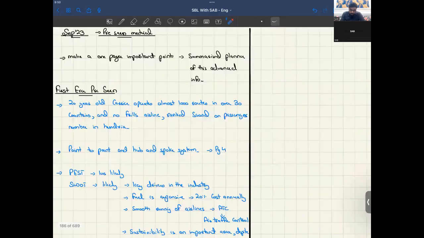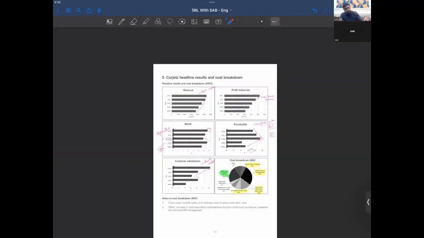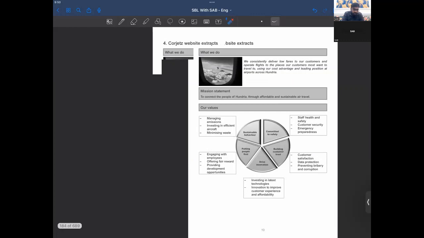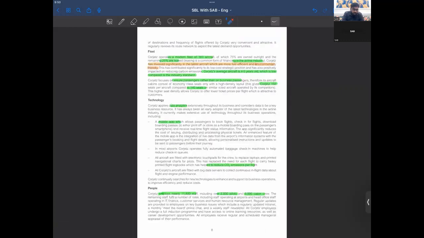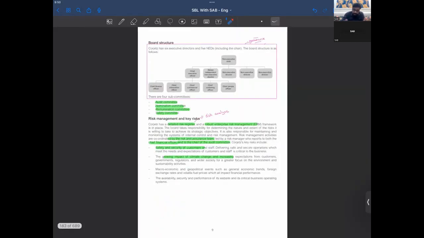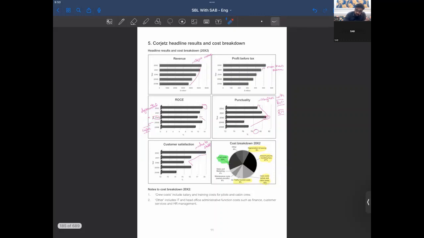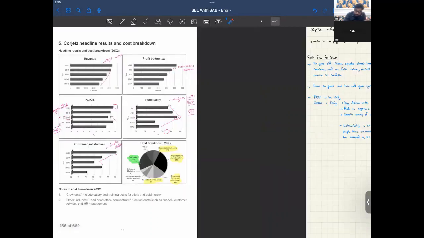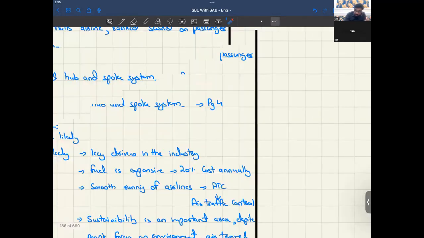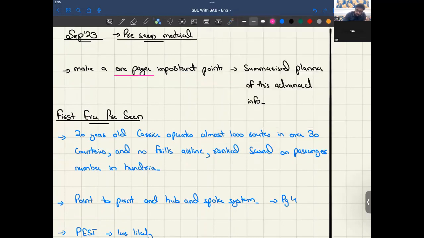And here we go, our complete advance info being done. So again, I want every student to make a one-pager of the important points, and how you could make it page by page, right?